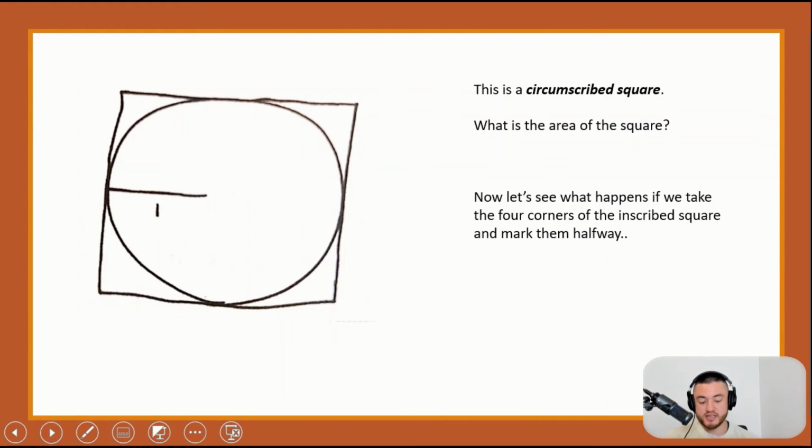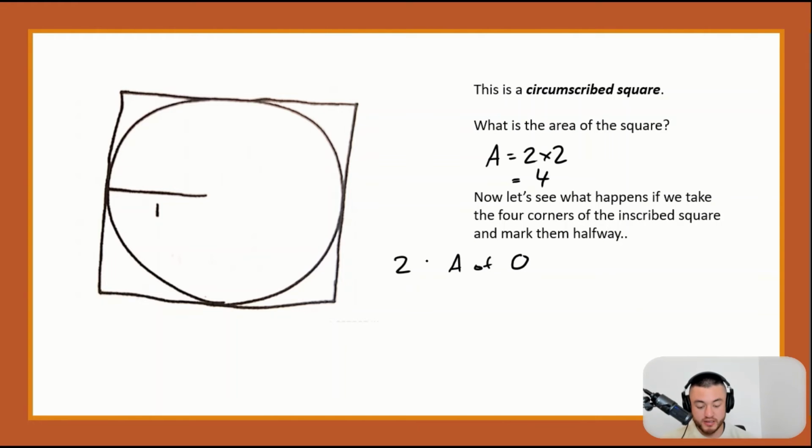But before we do that, let's consider a square drawn, this time, on the outside of the circle. What would be the area of this square? Well, the square would have a side of 2, so the area would simply be 2 by 2, which is 4. And now this forms an upper bound. So what I can conclude is the area of the circle must be no less than 2 and no greater than 4. So the area of the circle must be contained between 2 and 4. And we know pi as being 3.14, etc., and that is indeed between 2 and 4.